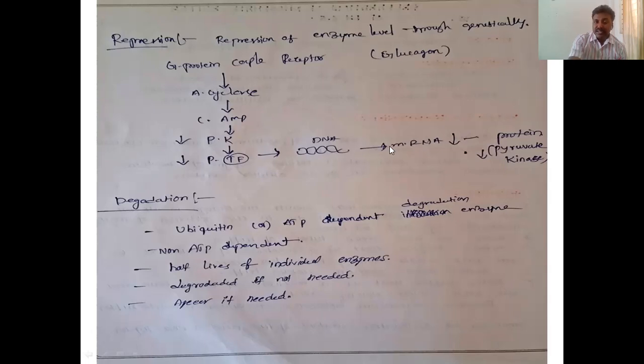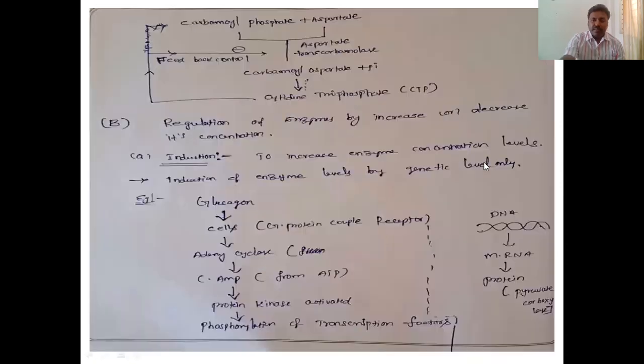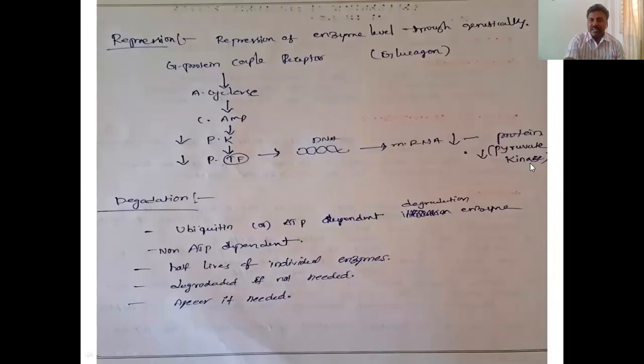So it decreases the transcription process, formation of mRNA decreases, and pyruvate kinase decreases. So the glucose breakdown decreases. Pyruvate carboxylase increases, pyruvate kinase decreases. Same hormone, but different activities. This is the example for repression.